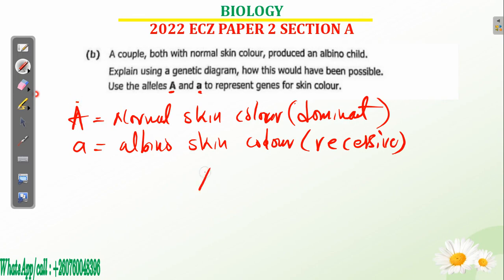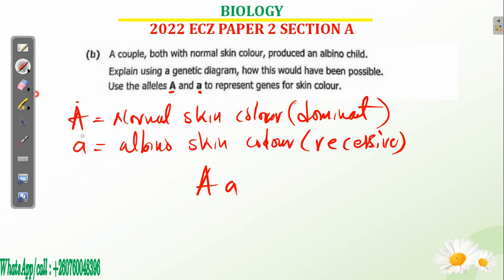So the genotype is like this: capital letter A and small letter a. The capital letter A, which stands for normal, is dominating over the small letter a, which is recessive. That's what I'm saying. You can be light-skinned as a woman, but give birth to a dark or black child. Why? Because that black is recessive, carried in your genetic composition, and it can manifest and be seen in your offspring. You understand? Hope that is clear.